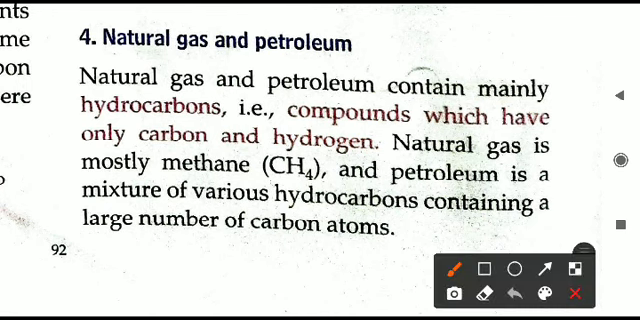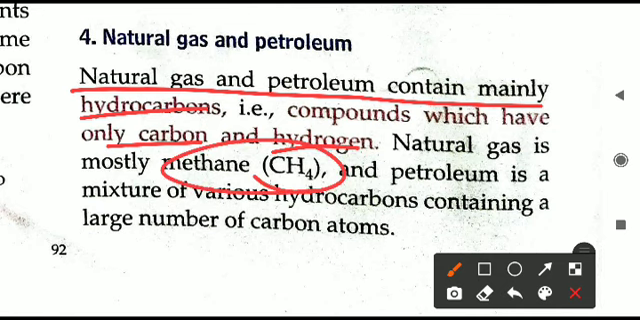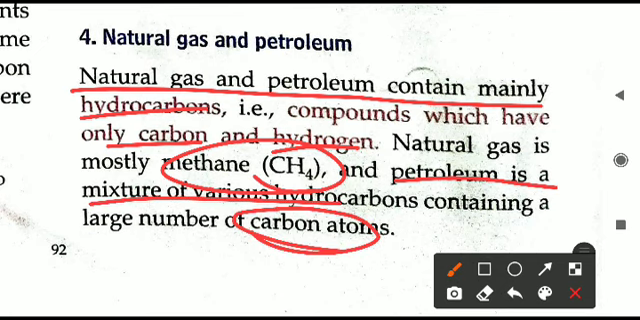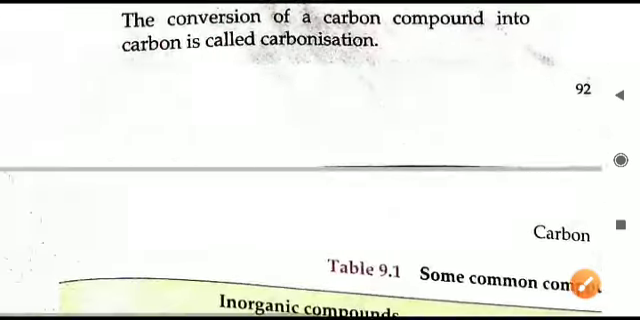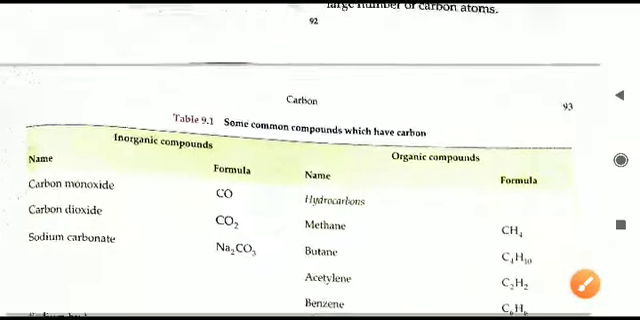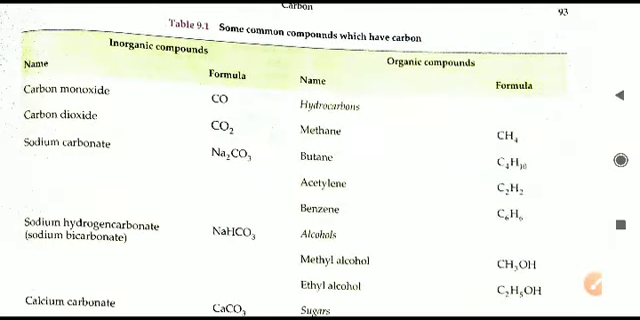Next is natural gas and petroleum. They mainly contain hydrocarbons. That means carbon and hydrogen only. An example is methane gas, CH4. It contains carbon. Petroleum also is a mixture of various hydrocarbons. So they also contain carbon atoms. Here we have table 9.1. There are some compounds they have given for your reference.